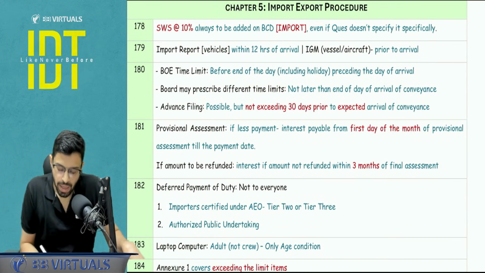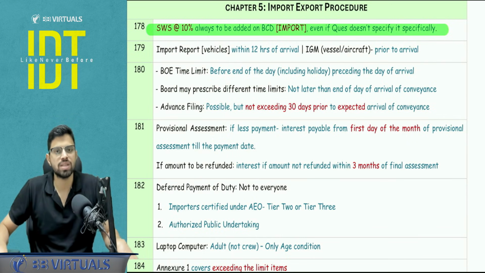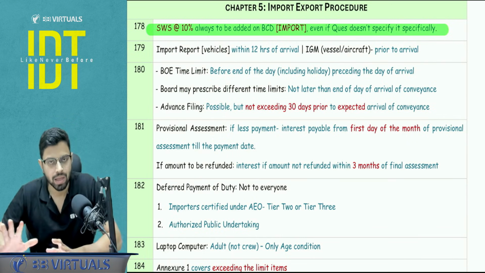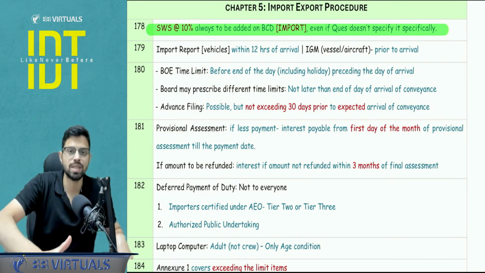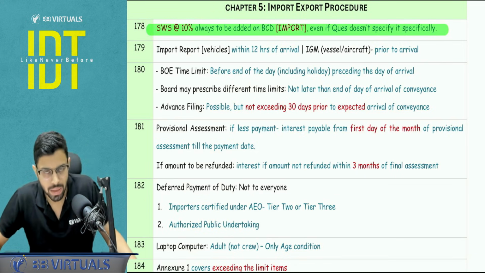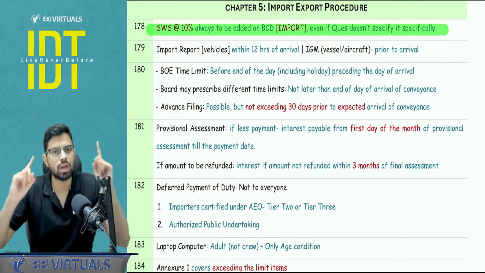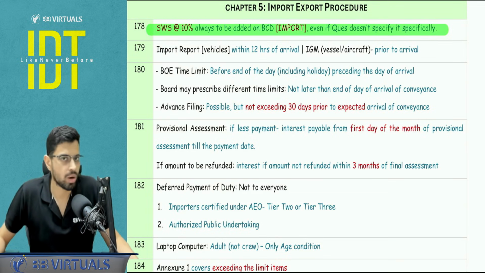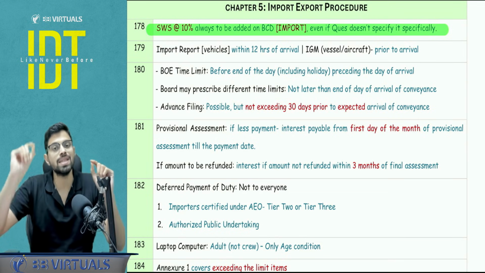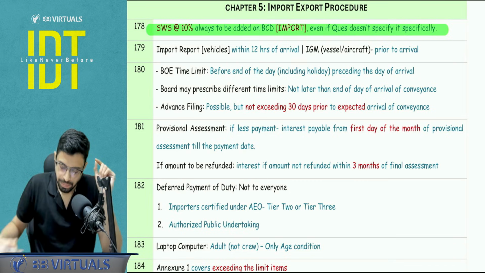Chapter number 5, SWS surcharge, that is the social welfare surcharge. Please add it without saying, unless the question explicitly says to calculate the BCD only. If it is not stated like this, add SWS, and SWS is only applicable in case of import, not in case of export, and the calculation is BCD into 10%.